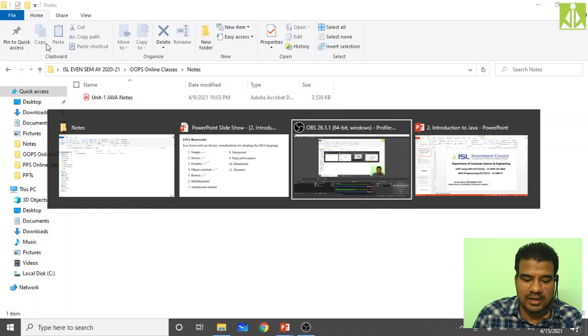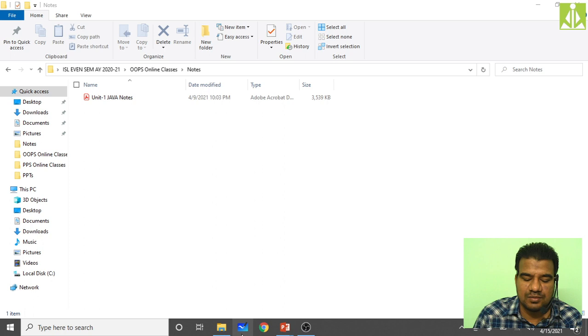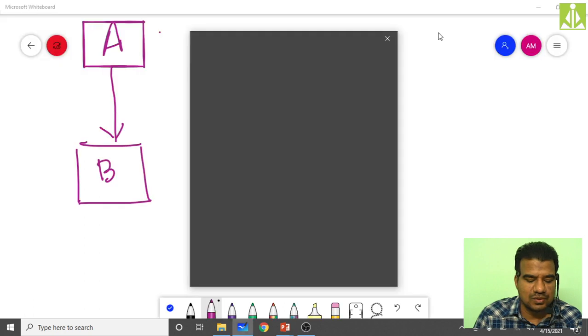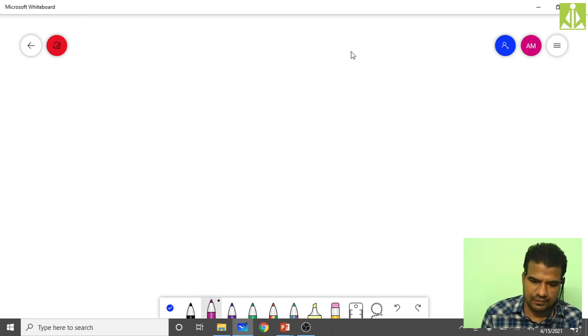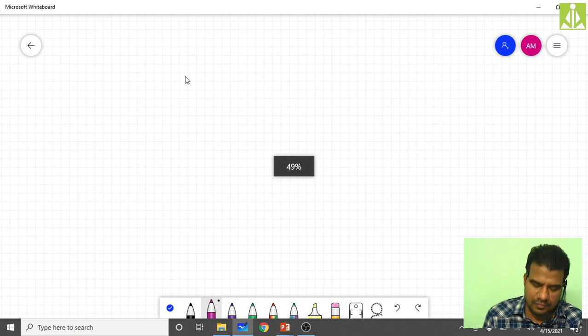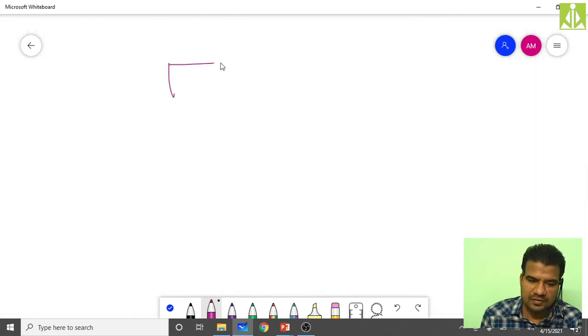So quickly I need to open my whiteboard. I have not done that yet. So here, let us assume I have my bytecode. This box is my bytecode.